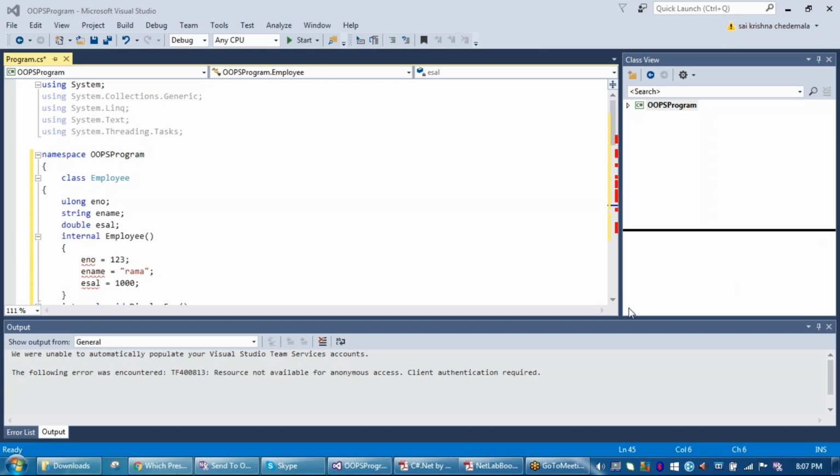Yeah, seventh code. Now we are seeing seventh code. Move down.